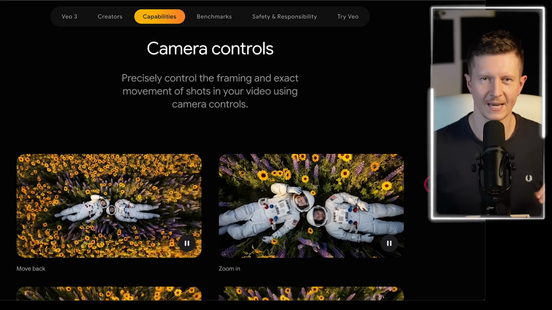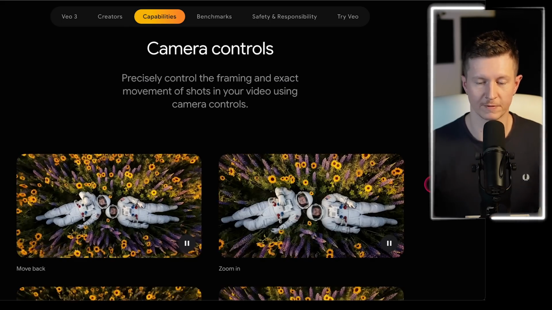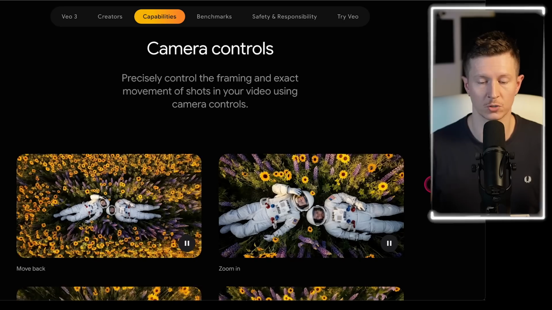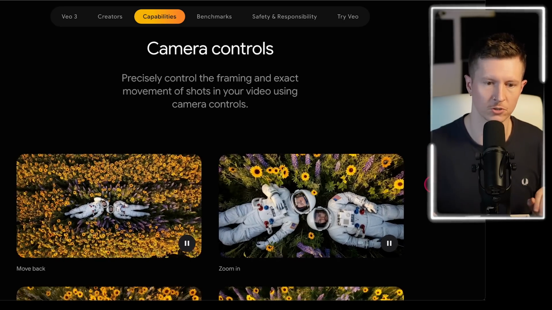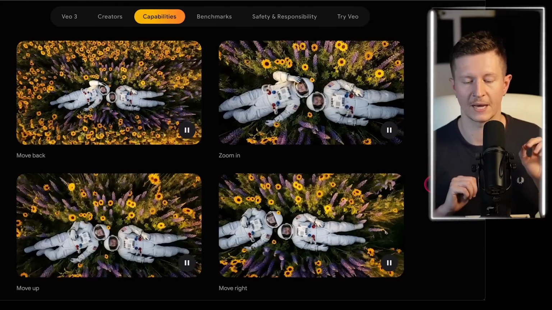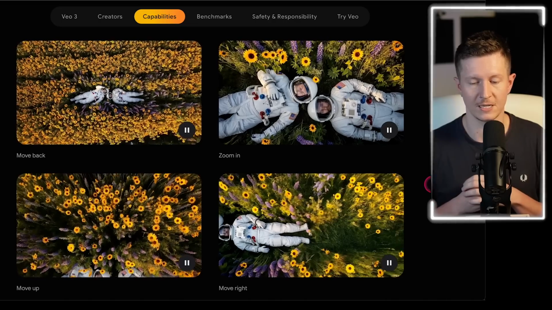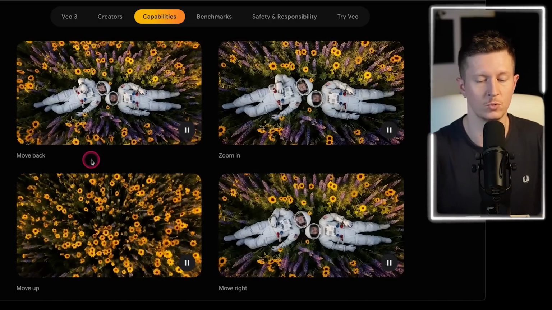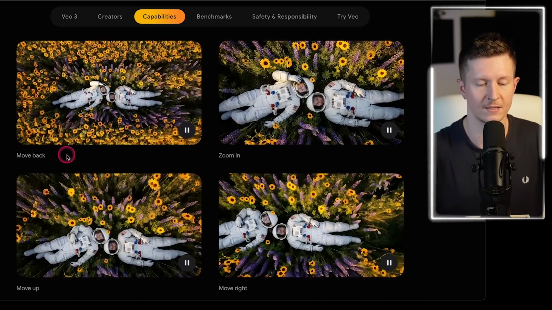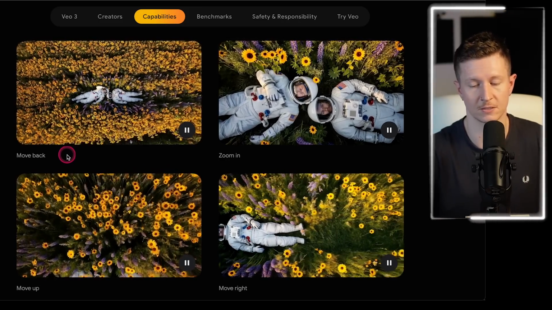Next up is camera controls, and this allows you to have precise control over the framing and exact movement of shots in your video using camera controls. Now we can look at a few different examples that have all been applied to the same image prompt. And you can see here we can use a move back prompt, and this zooms out, revealing more of the contextual elements around our characters.